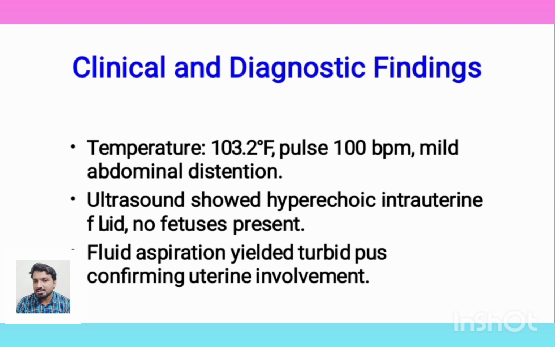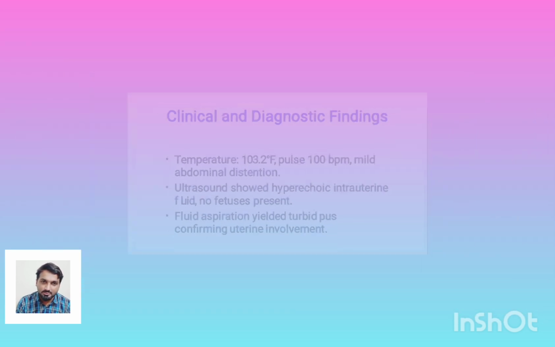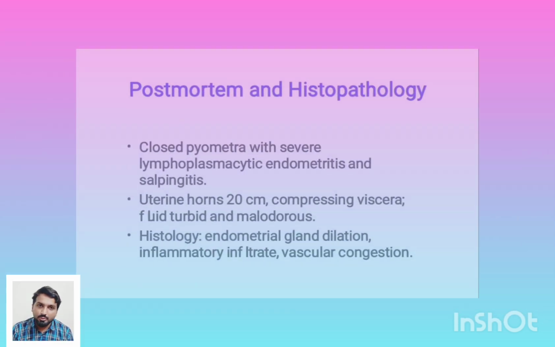We already discussed that pregnancy was suspected, but ultrasound confirmed that it was just hyperechoic intrauterine fluid. Fluid aspiration yielded turbid pus, confirming uterine involvement. That's the point of the case: it was endometritis. Now we will discuss the postmortem